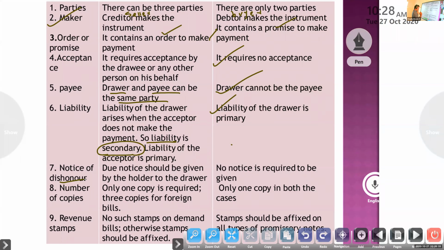That matter should be given by the holder. If it is a bank, the bank has to disclose that matter to the drawer. Why is it dishonored? Because of non-payment.